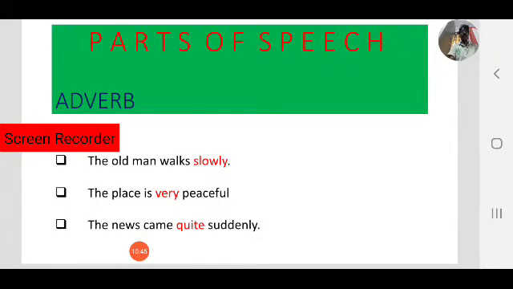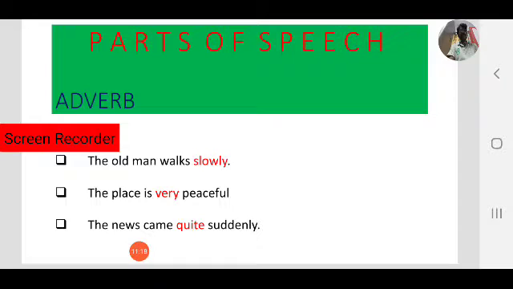Okay, next case, the news came quite suddenly. Here, the news came, no problem. What is the noun here? News. Okay, came, that is a verb. How news came? Suddenly. So here, what is an adverb? Suddenly is also an adverb. The news, noun, came, verb. How the news came? Suddenly. So suddenly is an adverb.